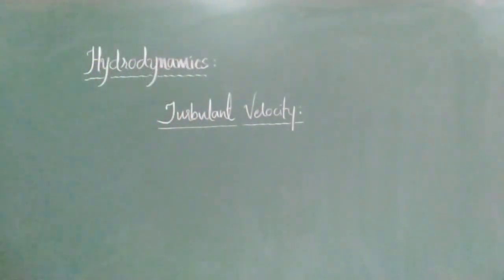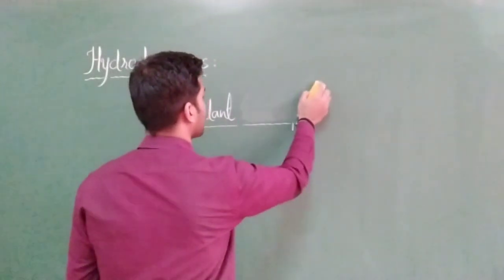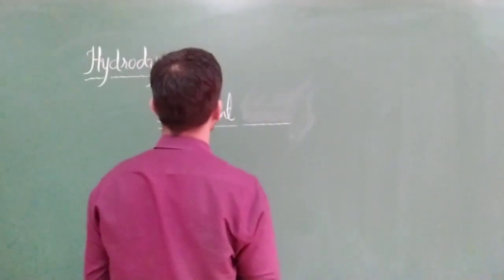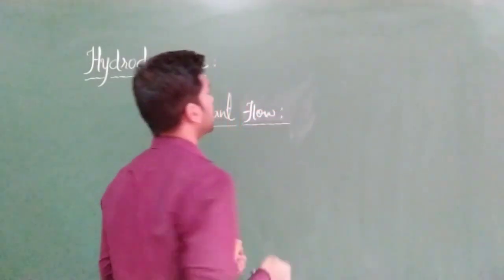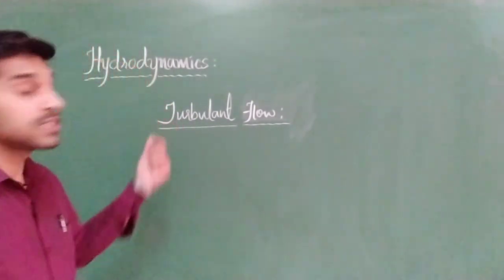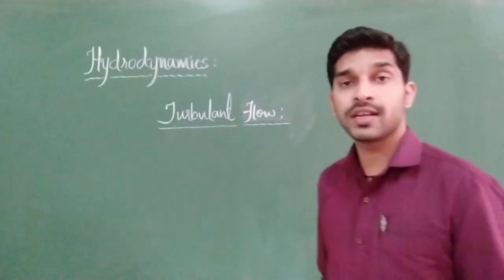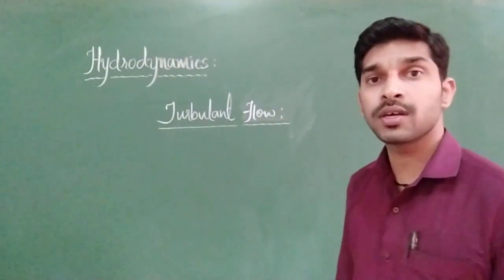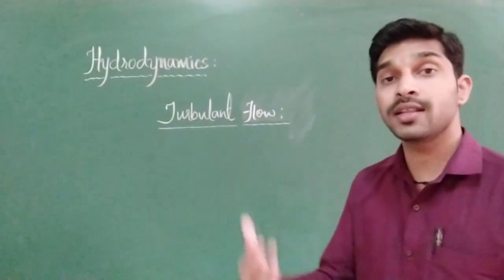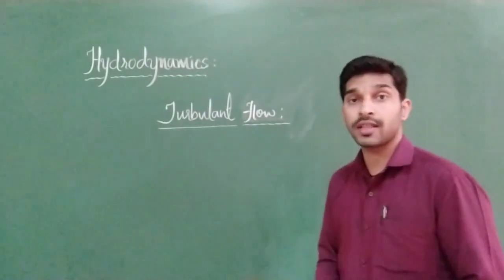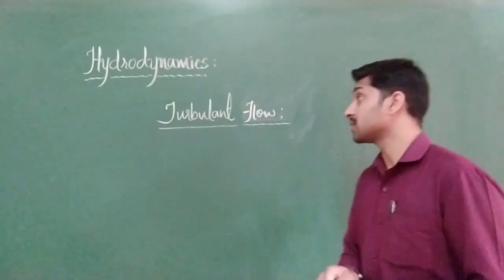Turbulent flow, not velocity. Velocity, where we have discussed critical velocity. Turbulent flow. Okay. So while discussing steady flow, after that discussion, we had discussed one more important factor, that is nothing but what? Critical velocity. Clear? That means until that velocity, we are going to tell that it is in steady flow manner. Next condition is nothing but what?